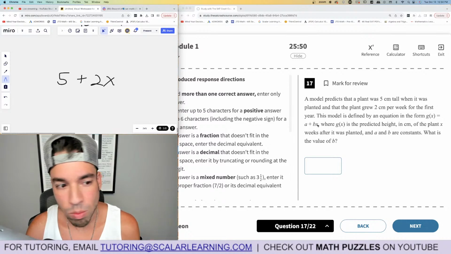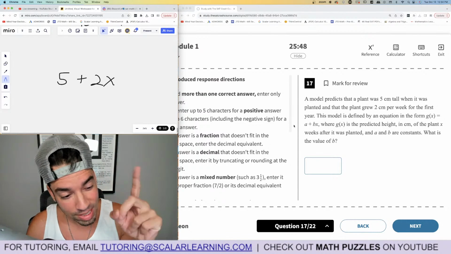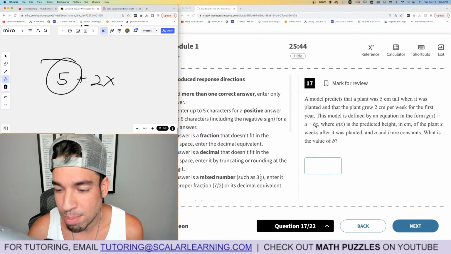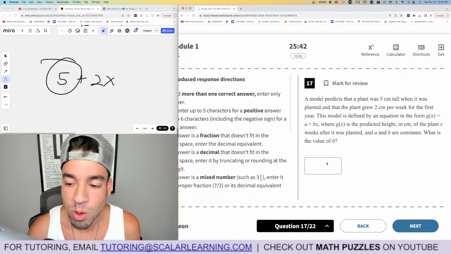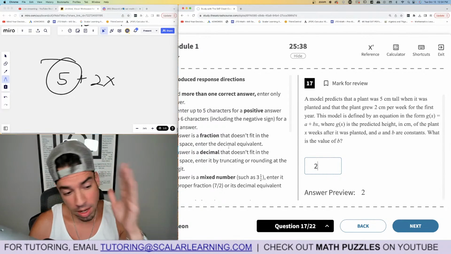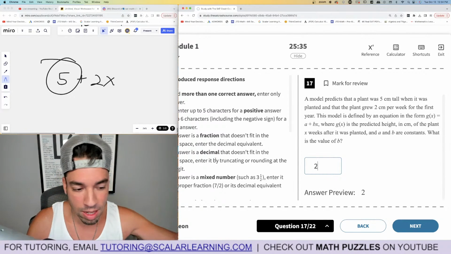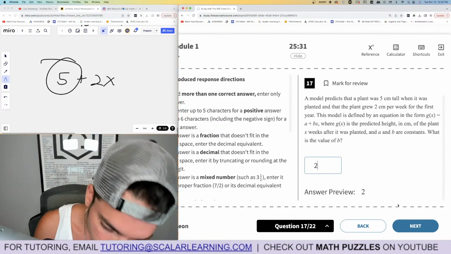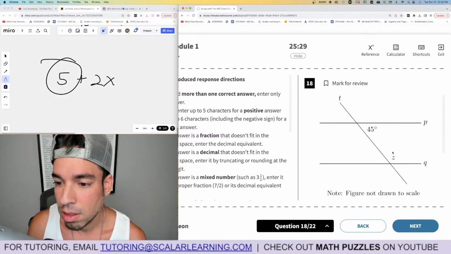All right, so they want to know, look how sneaky this is. Normally, you think B is your y-intercept, which is 5. But they have B multiplying X as the slope, which means B is 2. I literally almost put in 5 because I was in that mode. Hey, B is the y-intercept. It's not here. They set the rules in this question, and they made it B, so that's a good little trick. I like that. All right, number 18.